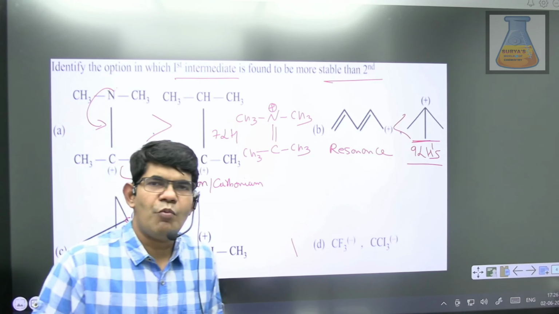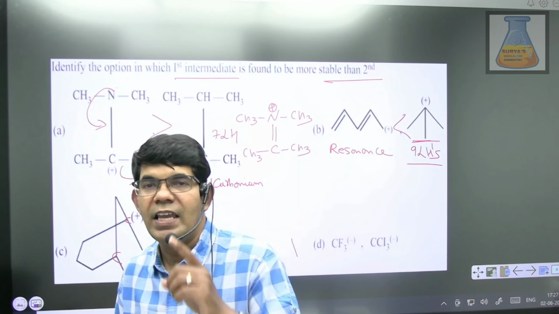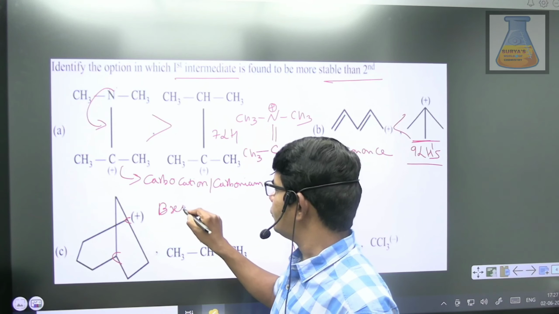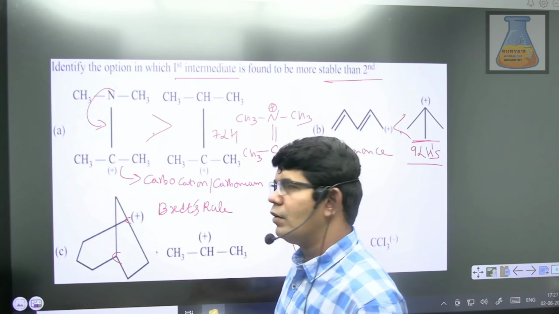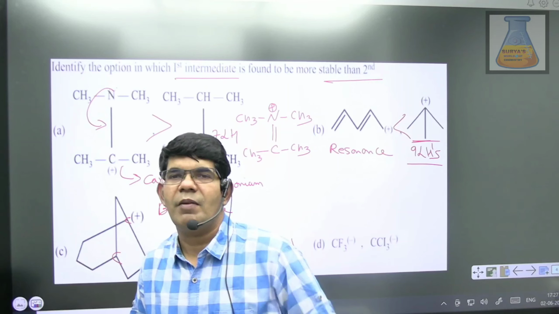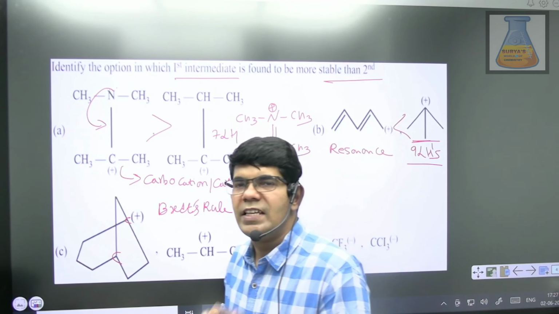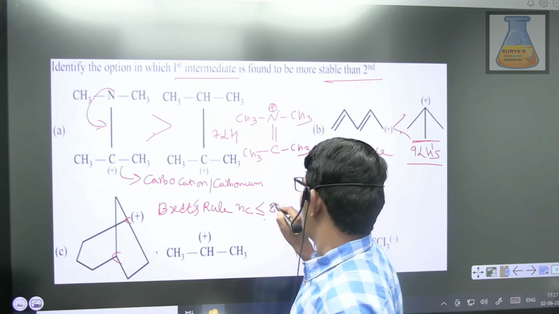If a carbocation is formed at the bridgehead carbon, it will be highly unstable according to Bredt's rule. When will it be stable? Only when the number of carbon atoms is greater than 8. So Bredt's rule is applicable when the number of carbon atoms is less than or equal to 8.